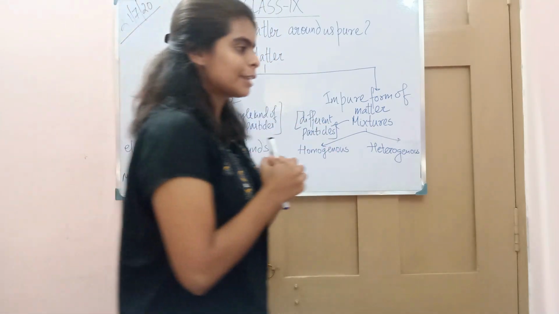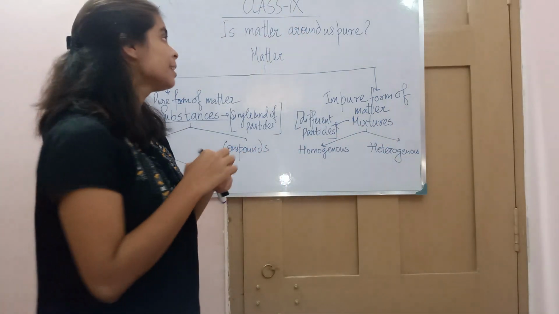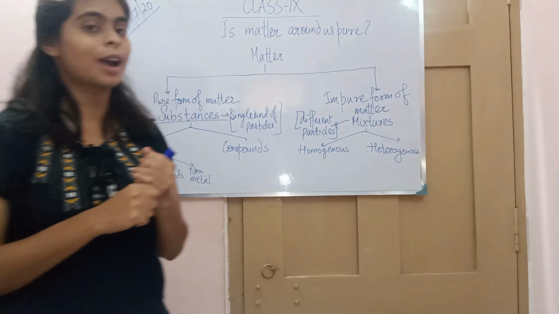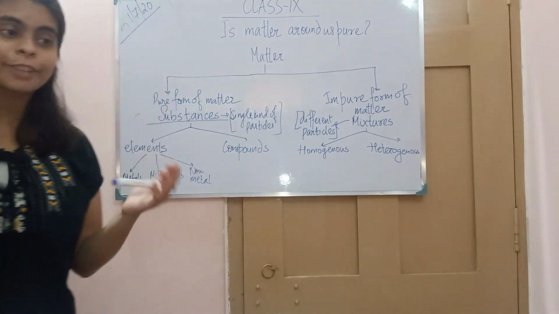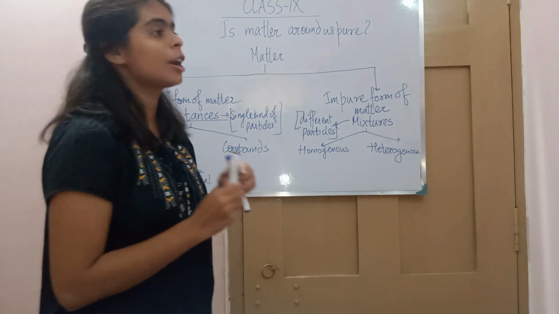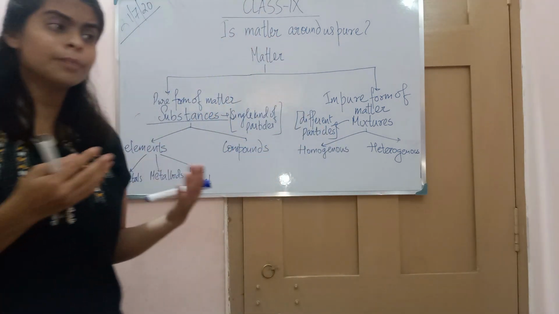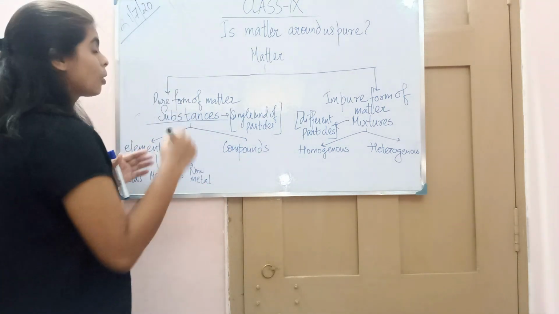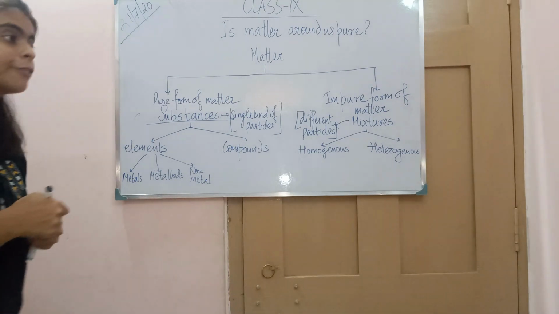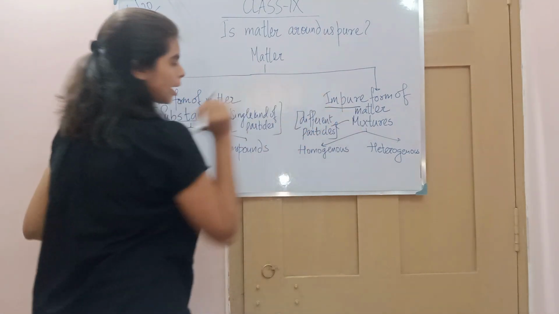Okay, so let's start with the chapter that we did in the last class. In the last class we discussed what type of matter is around us, pure or not. We discussed that some of the matter around us is pure, some is impure, and on the basis of purity we categorized it into a pure form of matter and an impure form of matter.